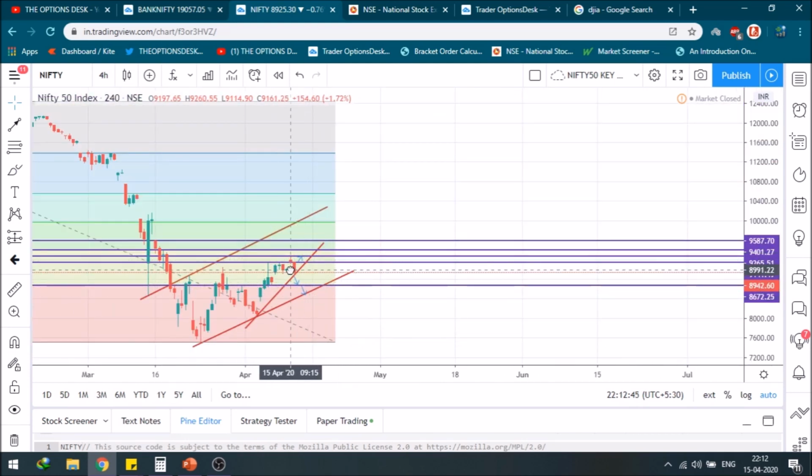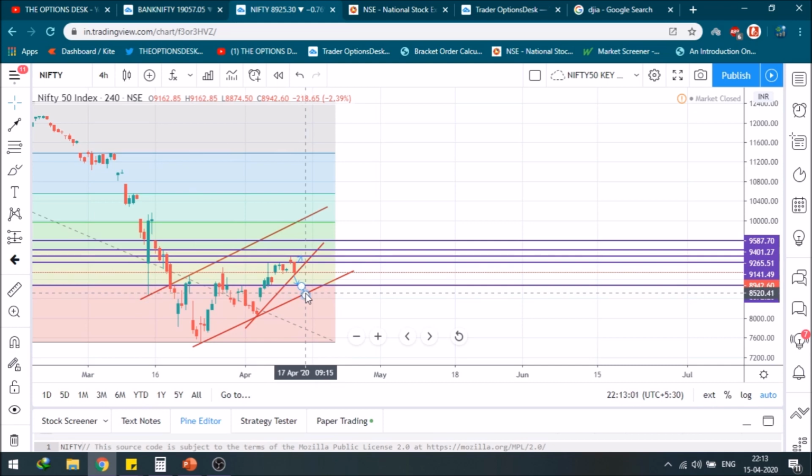Definitely it's going to test this high, and on the lower break, as you can see, this support is broken. I apologize. If the support zone is broken, it can definitely head to the level of this trend line, and it can test this trend line from tomorrow. So that is the level of around 8400 or 8500. But remember, this is the zone of reversal.